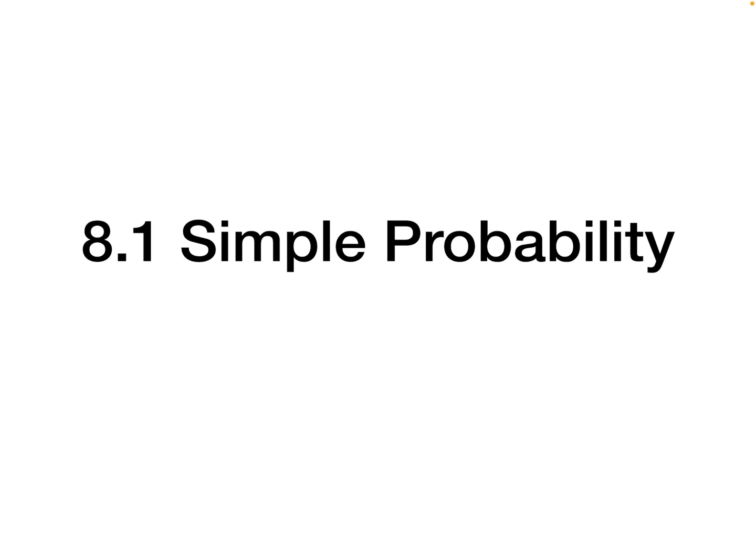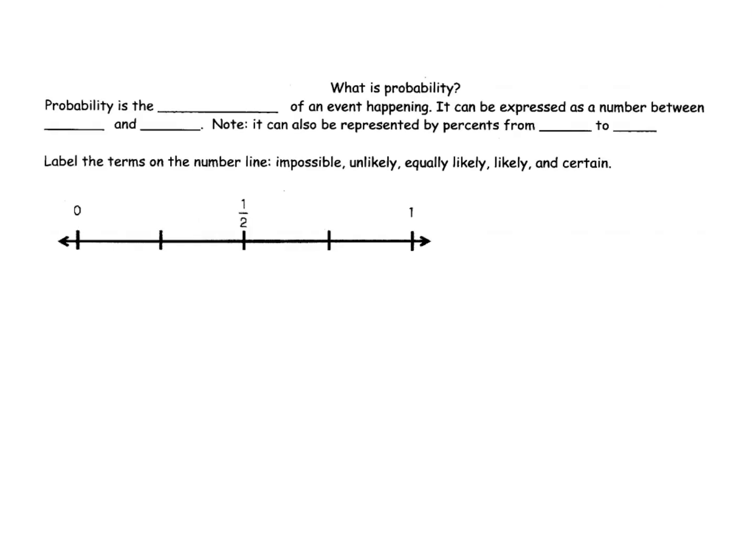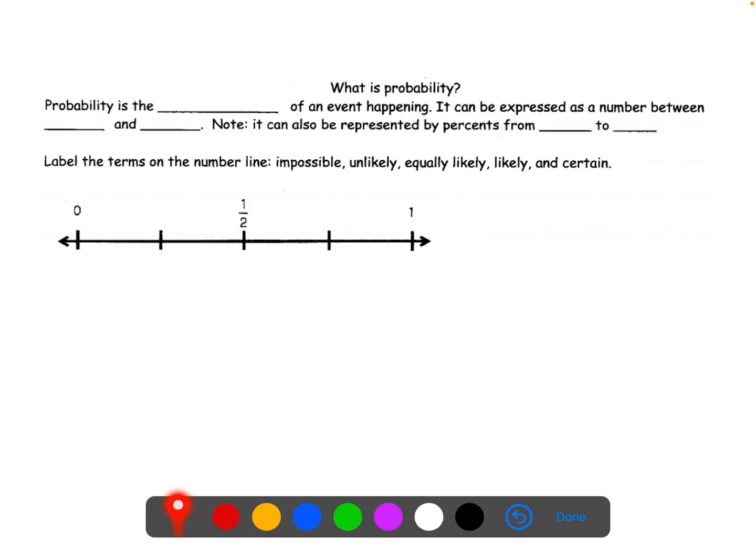I'm sure this will look familiar to you as we head in. Now, what we're actually going to do is start on the back side of the front page of your packet. It got copied backwards, and I think it makes more sense if we start here. So if you would turn to that page, we're going to start off with what probability is.